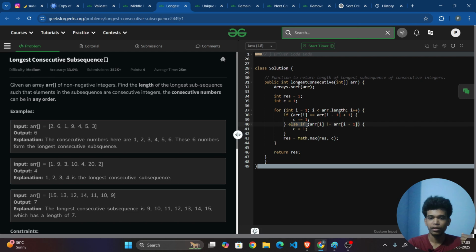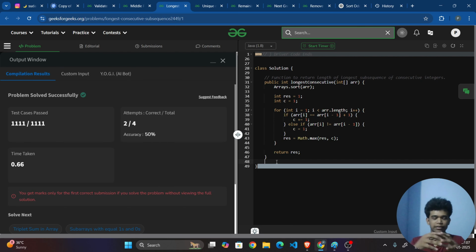If the current element is not equal to the previous value, which means the previous value and the current value are not equal and also they are non-consecutive, in that case only I want to make my consecutive as 1. I am freshly starting with that value as the first of my sequence. Fine. Now at last, just update the maximum among the result and that consecutive variable in my result. That's it. Now at last I just return the result. Let me submit it. Yes, it is submitted successfully.